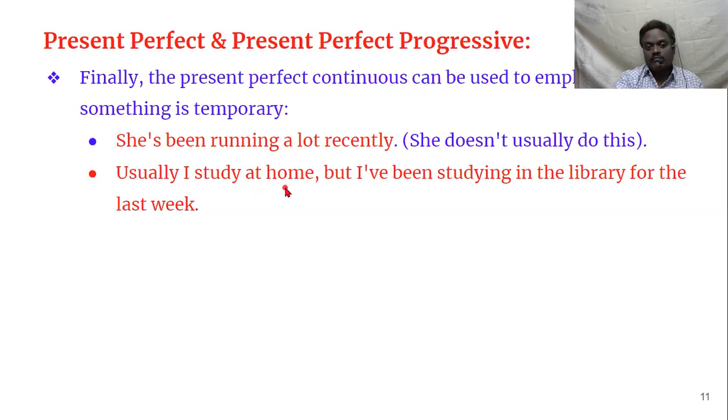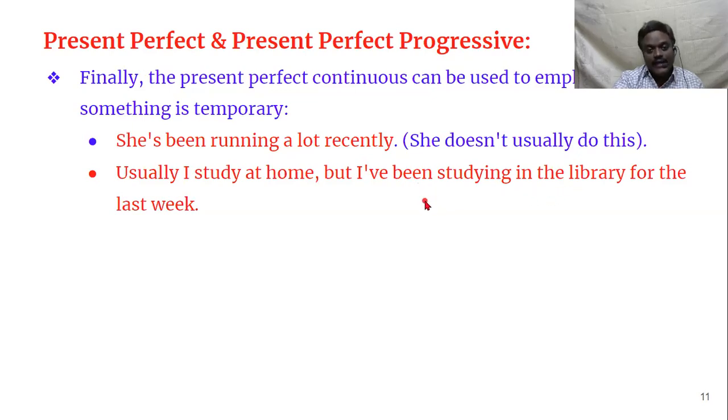Usually I study at home. Usually every day I study at home, but I have been studying in the library for the last week. For the past one week, what I have been doing is studying in the library. It is again a temporary activity which usually doesn't happen. Usually you study at home, but for the past one week, you've been studying in the library.